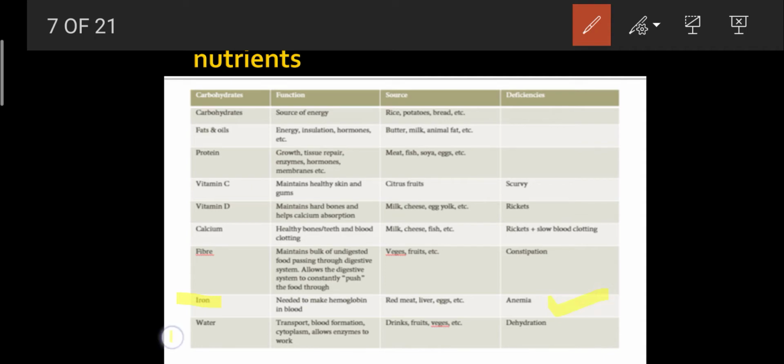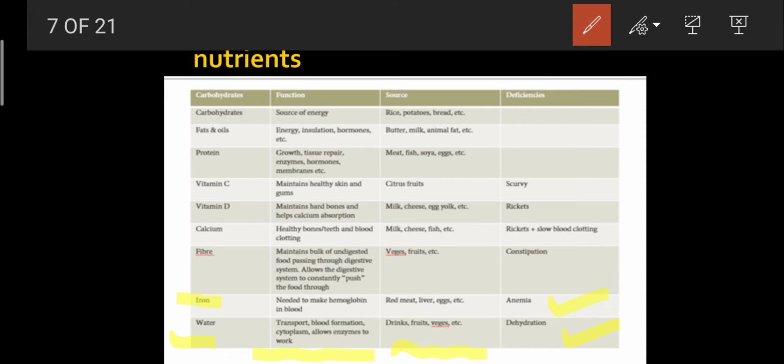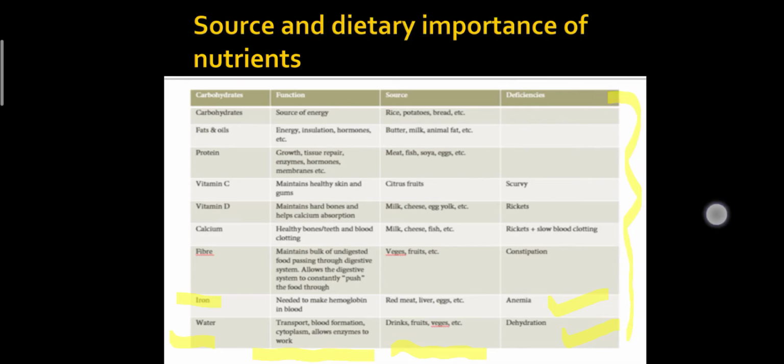If we talk about water, then water helps in transportation, blood formation, cytoplasm, and it allows the enzymes to work. Sources of water include drinks, fruits, vegetables, etc. And if there is a deficiency of water in the body, then it may lead to dehydration. So all of these are the sources and functions of dietary nutrients.